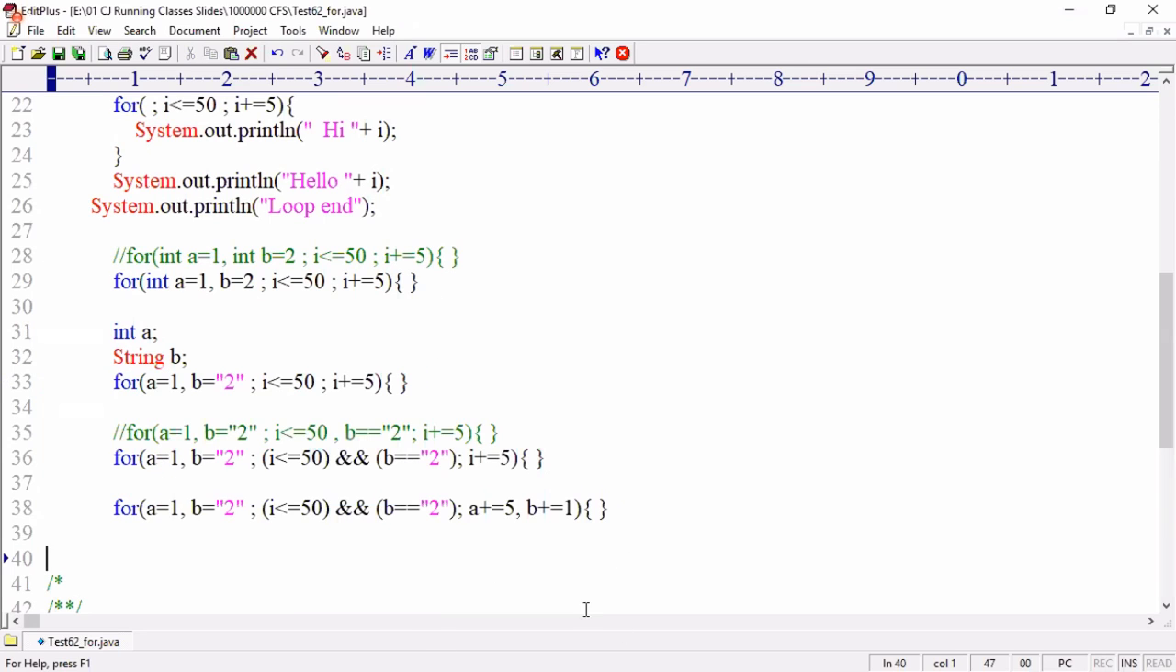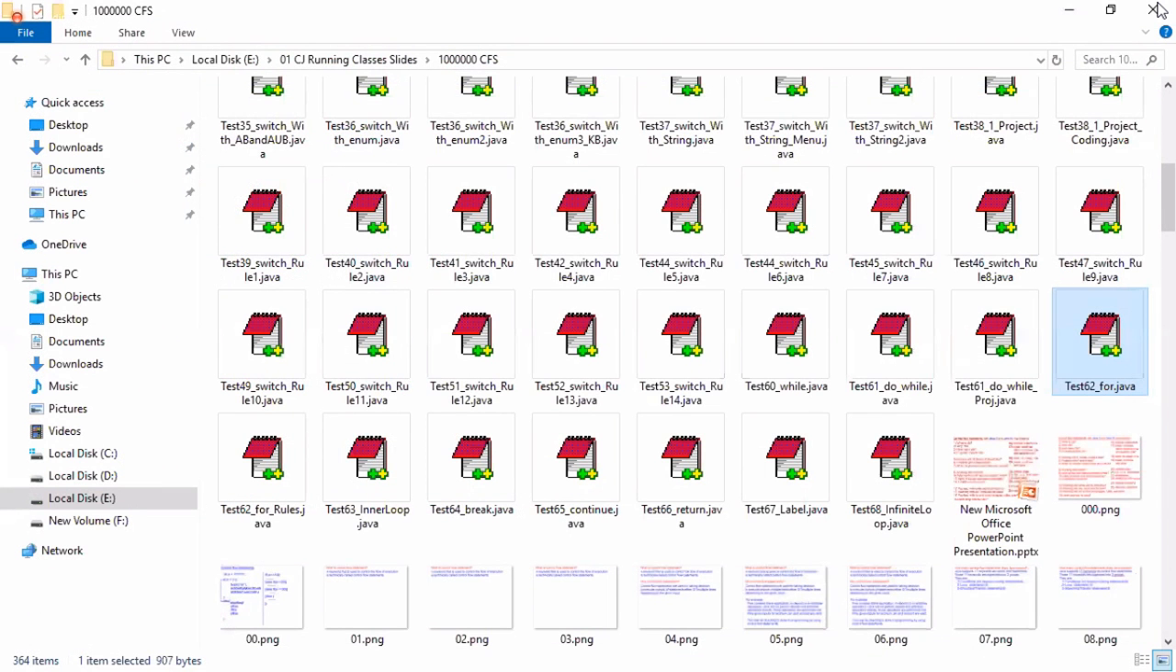Now, here we completed loops. Okay, now I want to explain inner loops. There is a concept called nested if, nested switch, nested loop. Nested loop or inner loop, you can use any word.